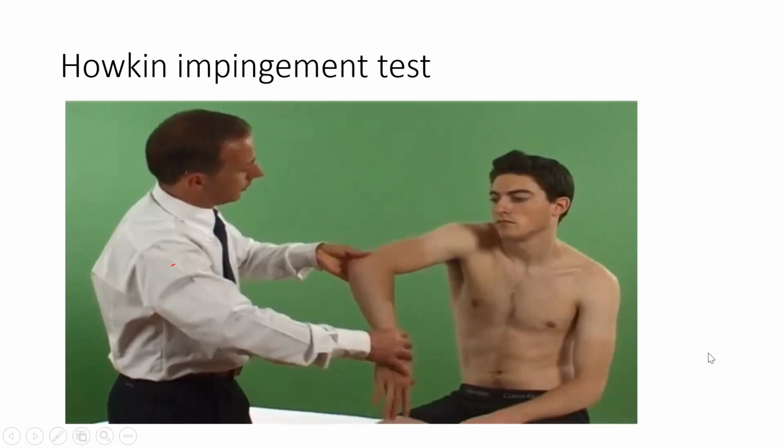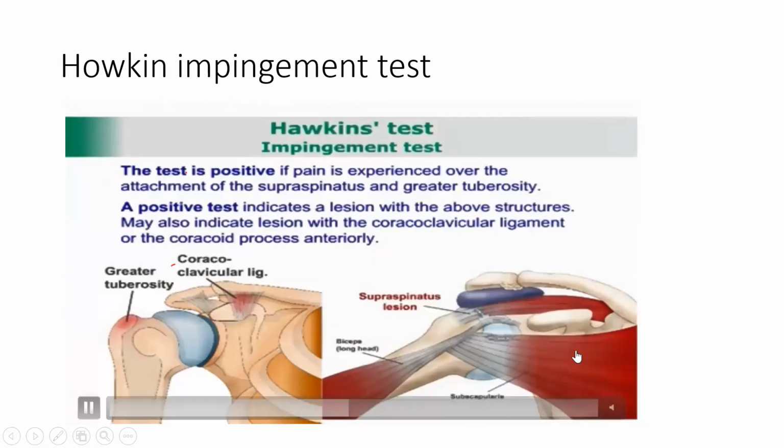So these two are impingement tests. Impingement test is mainly done for subacromial space impingement, because of the supraspinatus there is an impingement. So both are impingement tests, one is Neer's impingement and one is Hawkins' impingement test. So you should remember these two names.